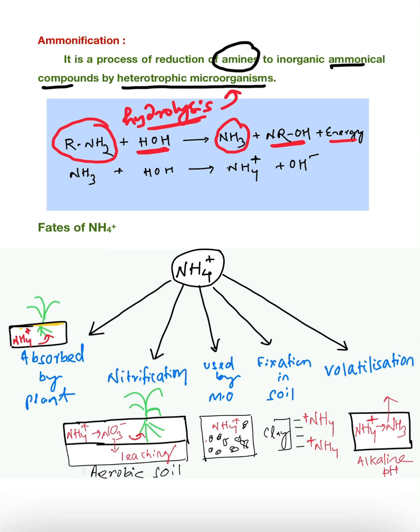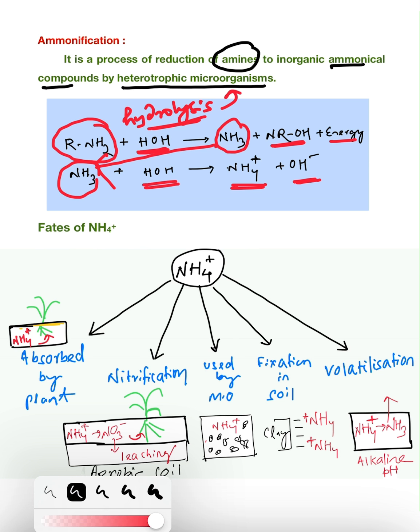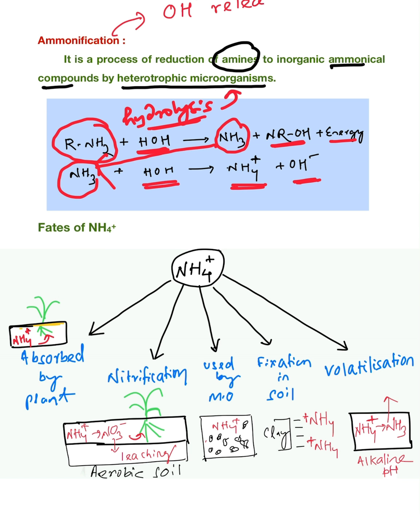This ammonia again reacts with a water molecule to give the NH4 plus ion and OH minus. So whenever the ammonification process occurs, OH minus ion is released, and the pH of your soil will increase.